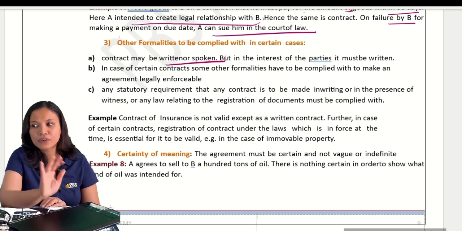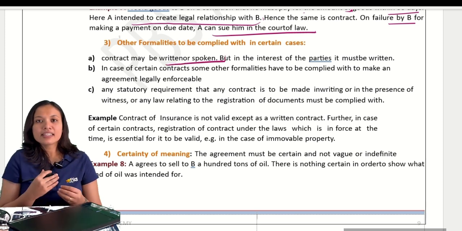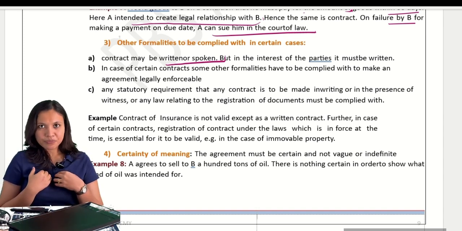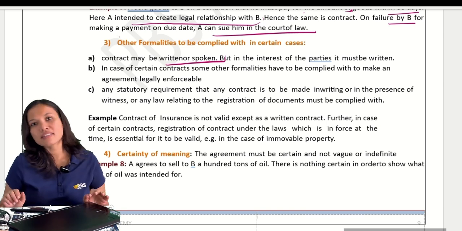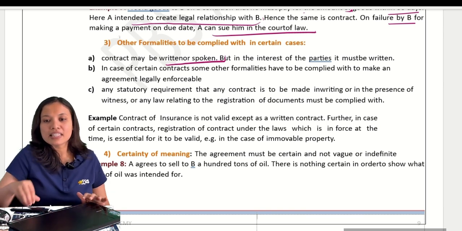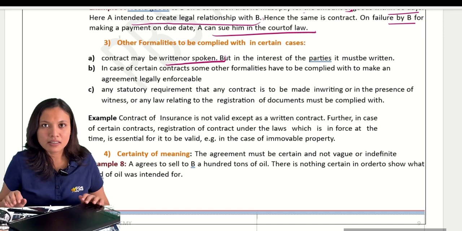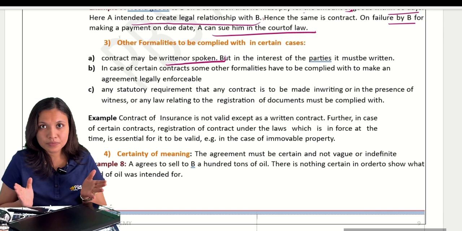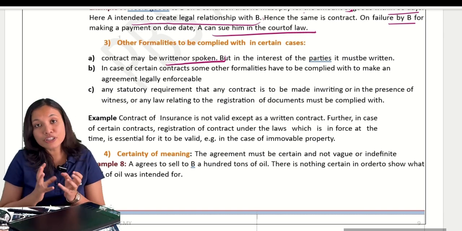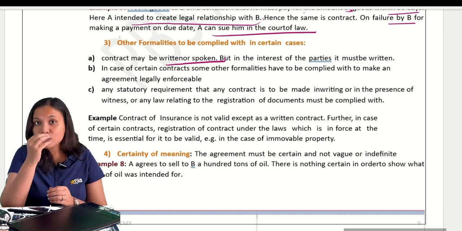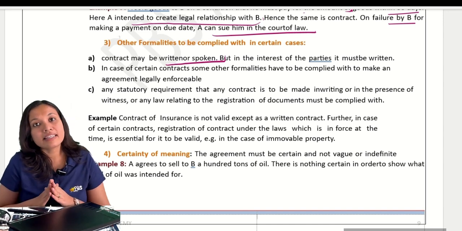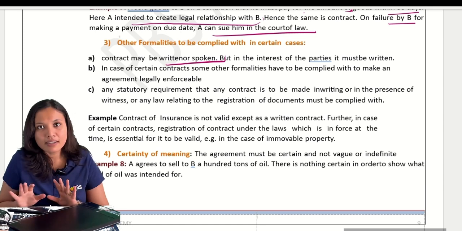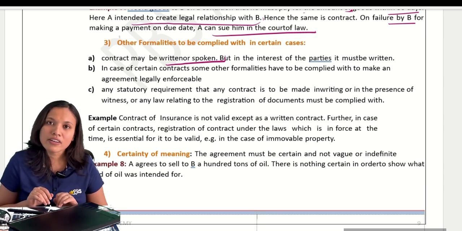See, written or spoken. Okay, so if you make an oral contract also, suppose there is A and here I am B. Now, if I make a contract with you, like I want to sell my car for 1 lakh rupees. If there is a particular intention to create it legally and I have just spoken it, then also it is a legal contract. It is not necessary always you have to write down, only then it is a contract. Only oral is also contract.